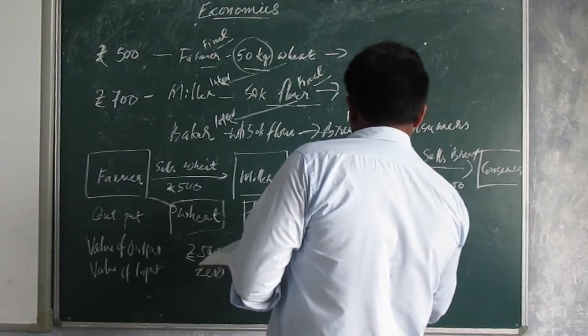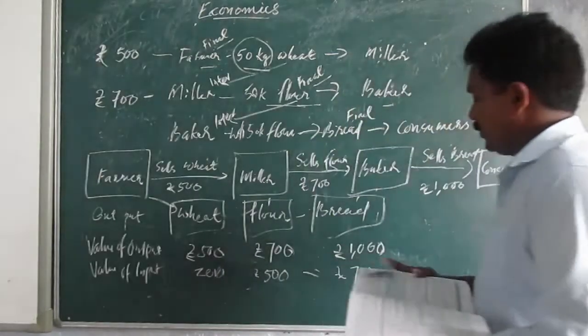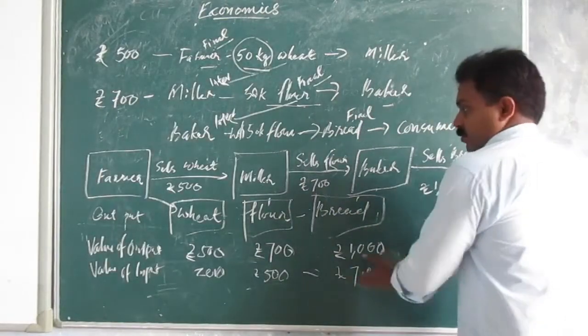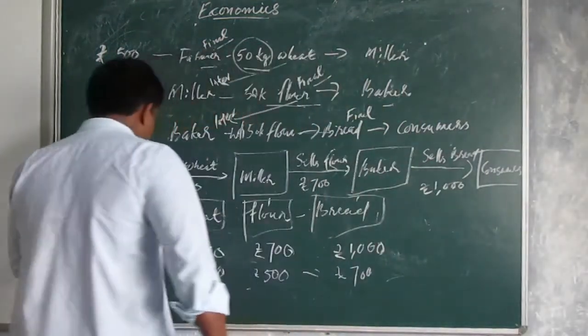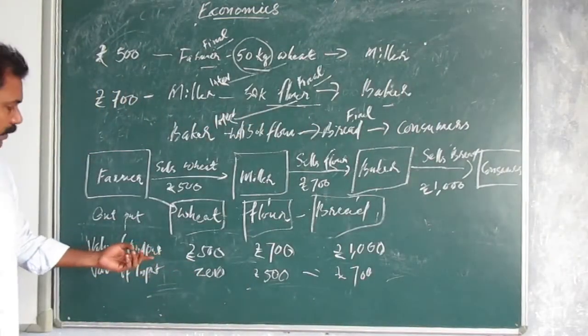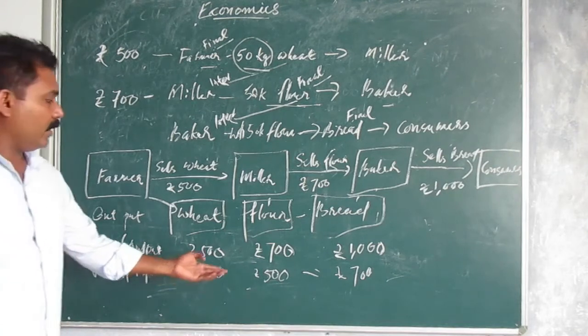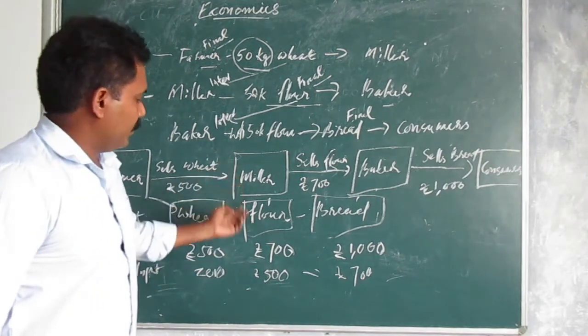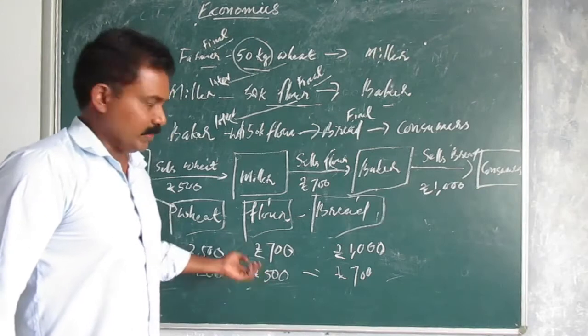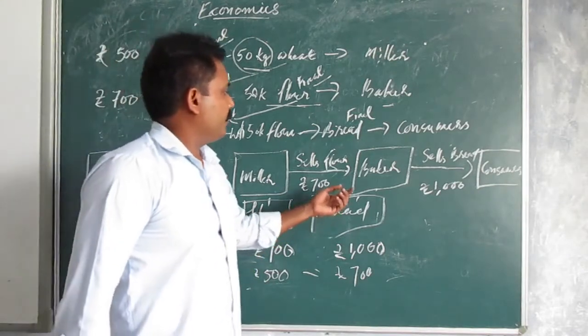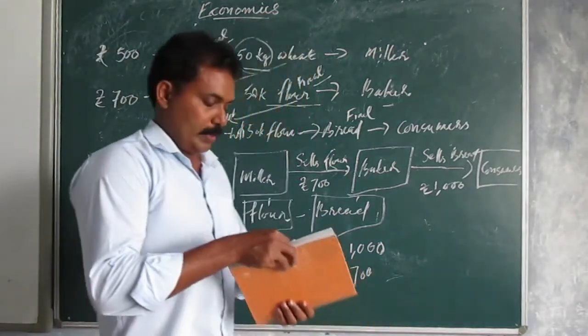How did baker purchase on 700? For farmer it was free or some nominal input, and for miller it is 500, it costed as intermediate, and for baker 700 it costed.